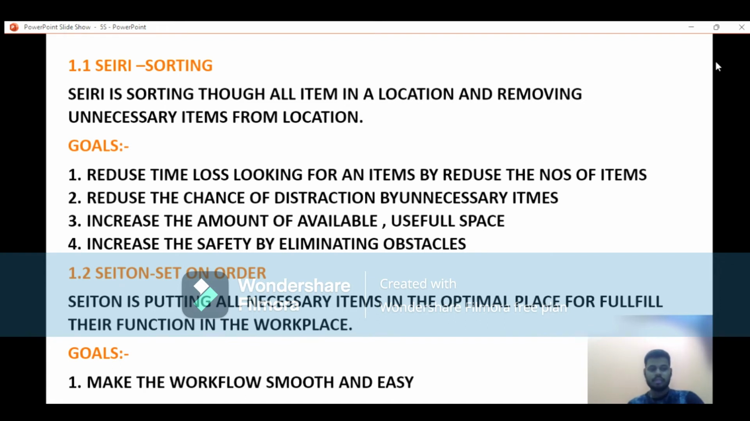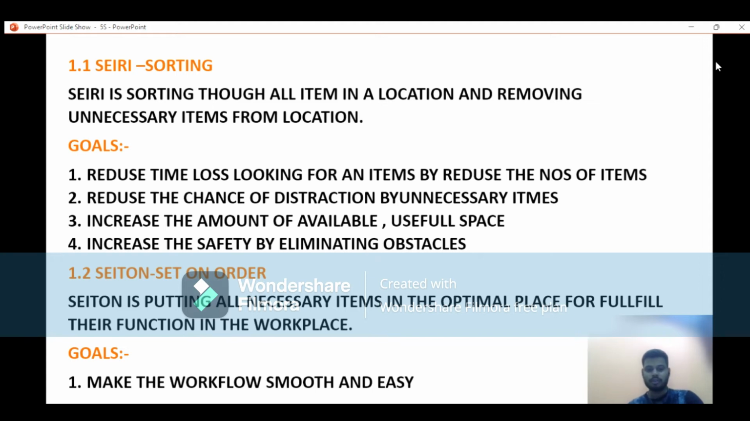That means set in order is to put all necessary items in an optimal space for their useful function in the workplace. That means those things that are necessary to us are placed in the proper place according to prioritization. Which one is very useful to us? This will be close to us.